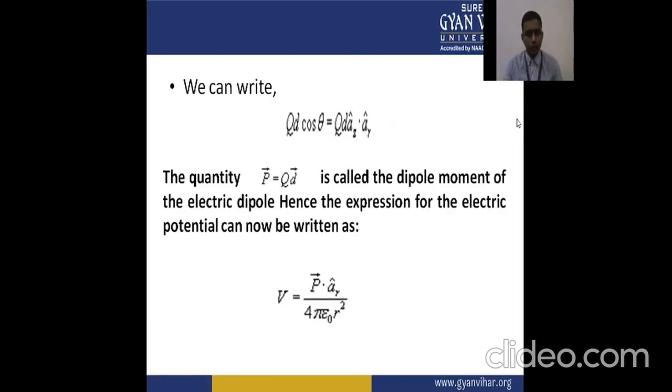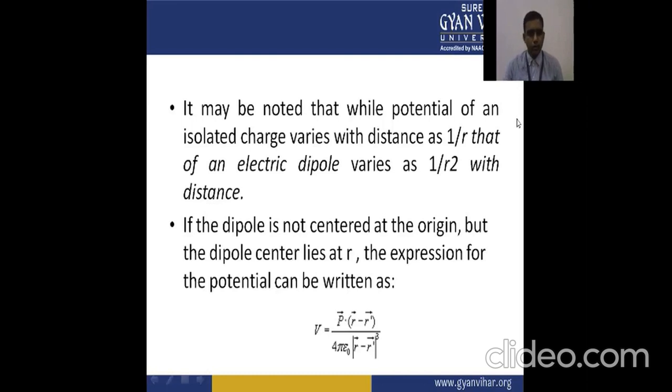See from this equation, if the dipole is not centered at the origin, but the dipole center lies at r dash, the expression for the potential can be written as V equal to p dot (R minus R dash) upon 4 pi epsilon naught |R minus R dash| cube, where p is the electric moment, if the dipole is not centered at the origin.